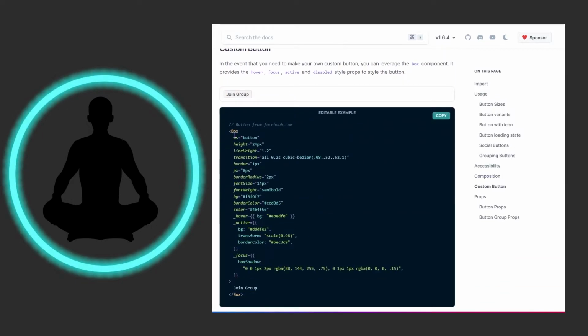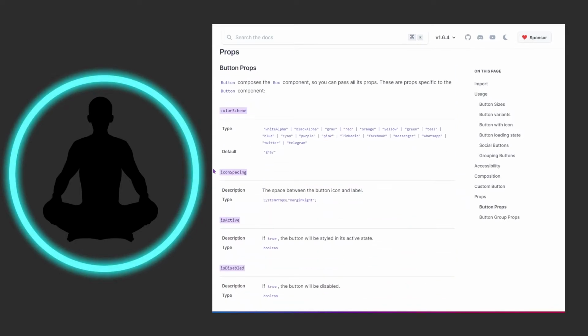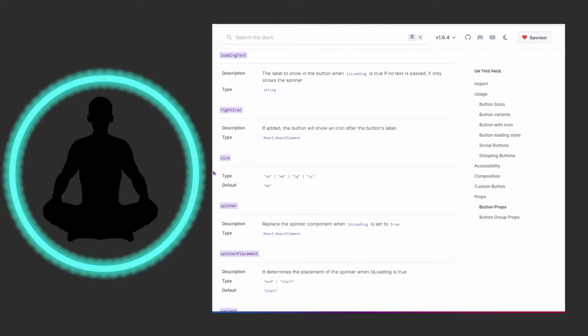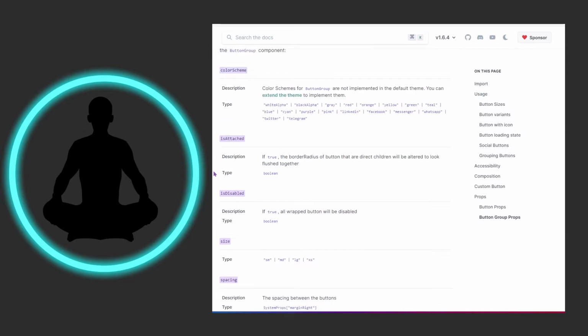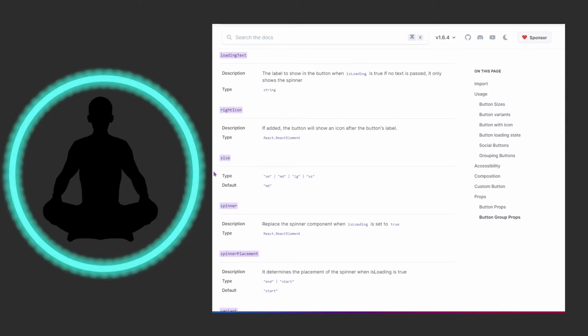And you can even make your own custom buttons in here because remember, everything is a Box. So you could come in here and just say this as a button. Remember that the as word is very powerful. And you could come in here and make your button look like it's straight out of a 1996 website. Then we have all the props in here. Be sure to come back here and check if there's any updates or anything that you may have missed to give your buttons the shine and glory that they deserve.